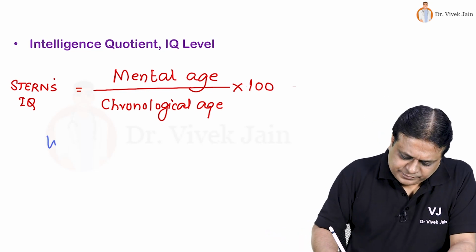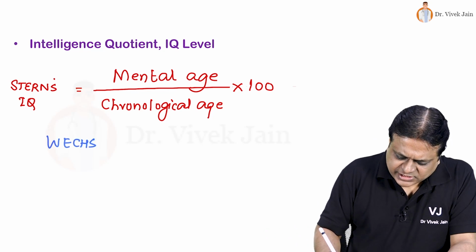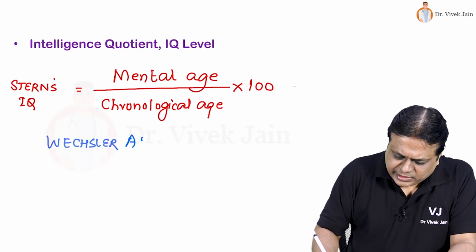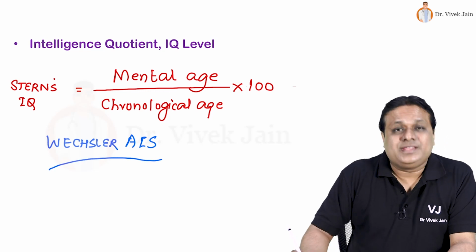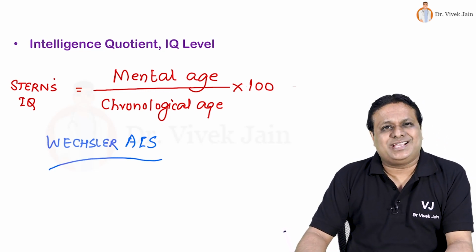When we look at Wechsler adult intelligence scale, then normal IQ is taken as 90 to 109.